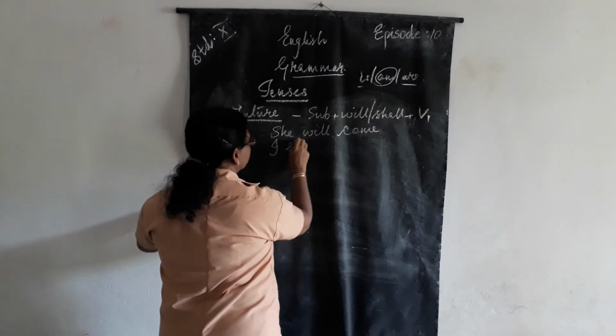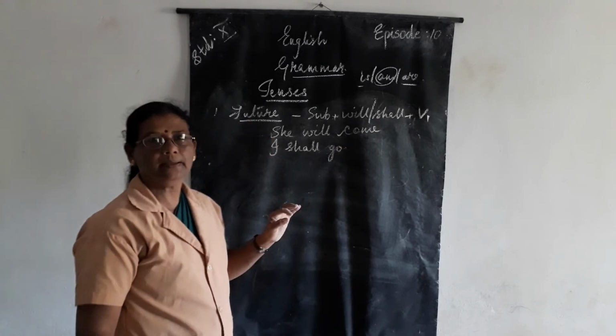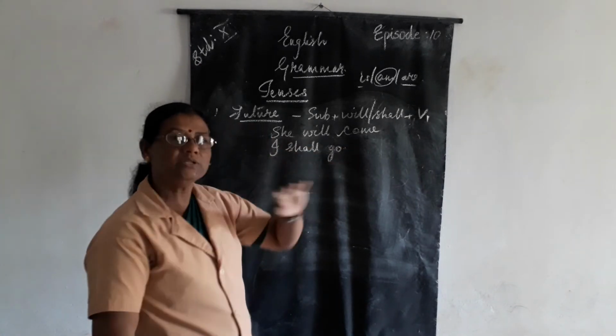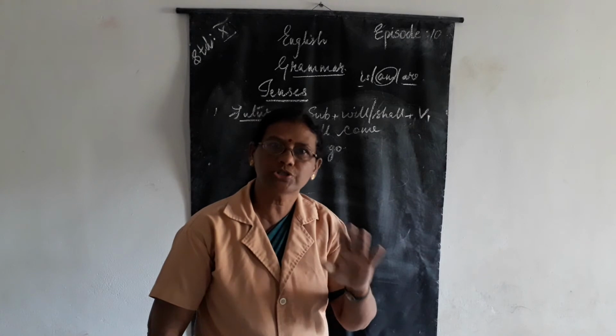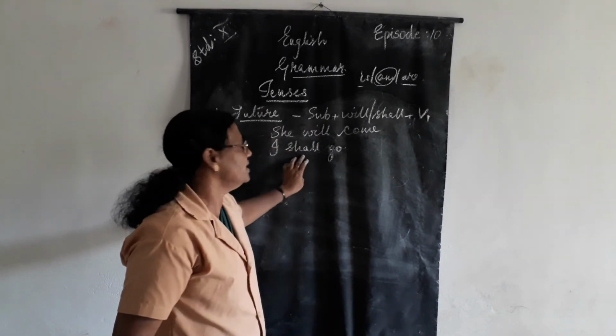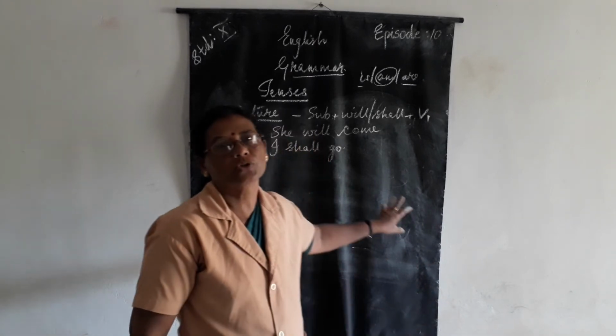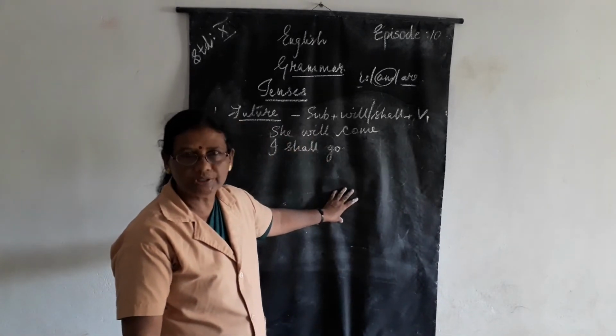I shall go. Clear? She will come. That means what she is going to do tomorrow. She will come. My expectation is that she will come. Then I shall go. That means I shall go. That is also in the future tense.